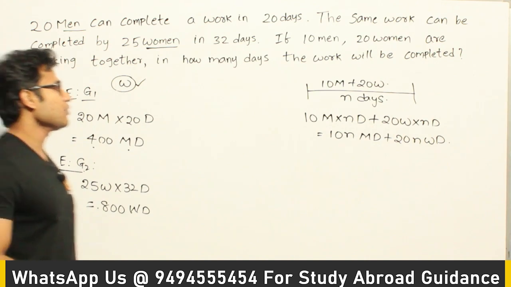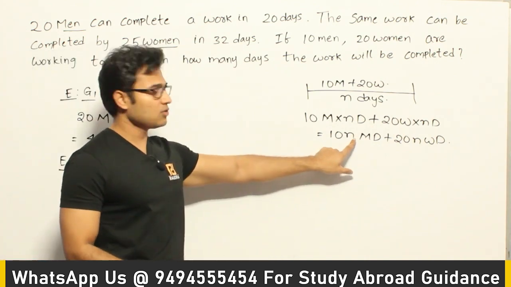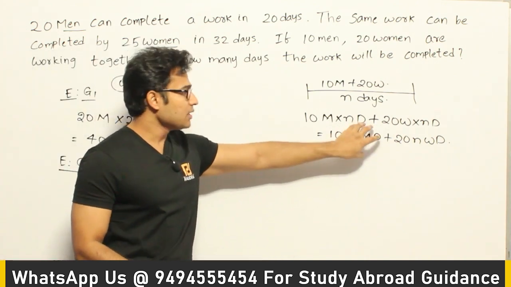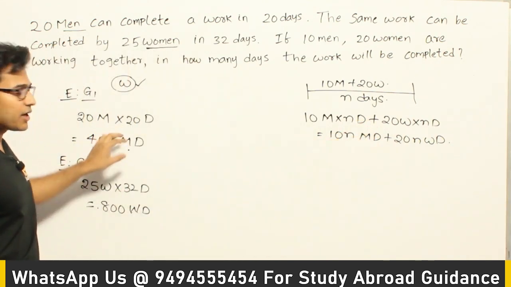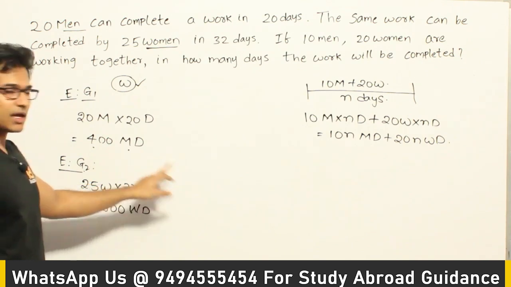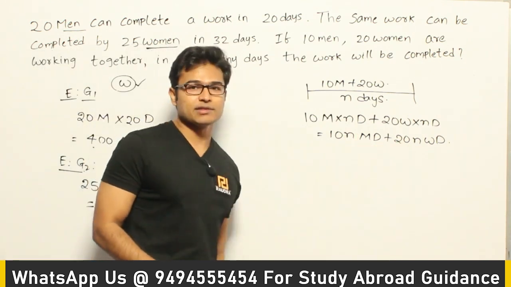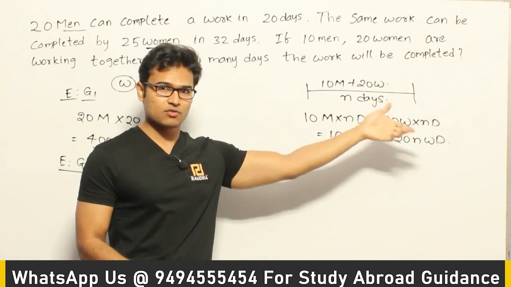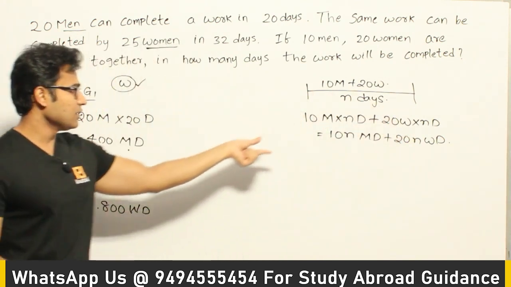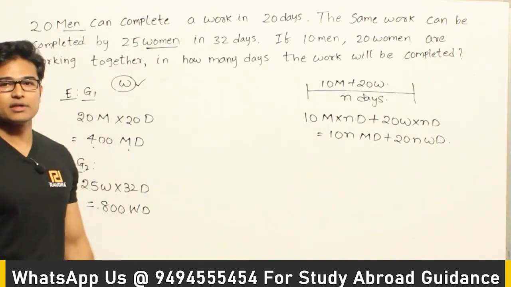Now we have to find out what is the value of n. In order to find out the value of n, you can take this effort and equate it to this one. Then what happens is, here you get men days and here you get men days as well as women days. Therefore you cannot cancel out completely the men days term, or the women days term. And if you equate this one to this one, again it is not that easy.